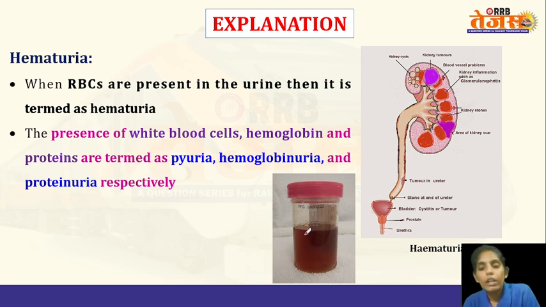And if cells like the red blood cells, white blood cells, and platelets are present in the urine, then it indicates some abnormality in the body or in the functioning of the kidney. If white blood cells are present, then that condition is known as pyuria. If hemoglobin is present, then it is known as hemoglobinuria. And if proteins are present, then it is known as proteinuria.